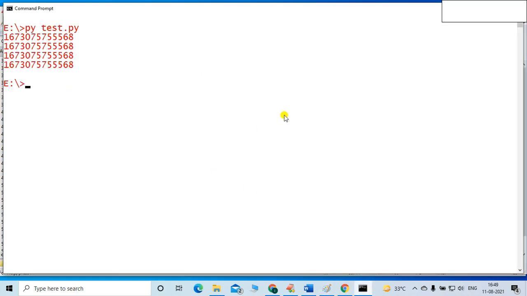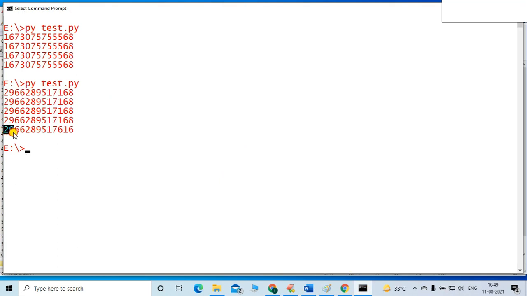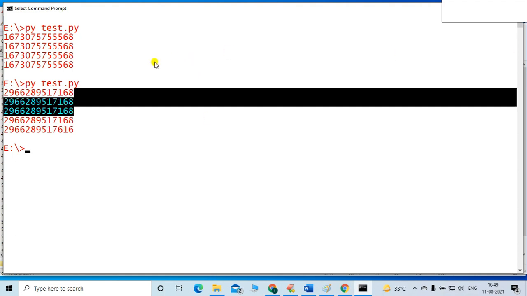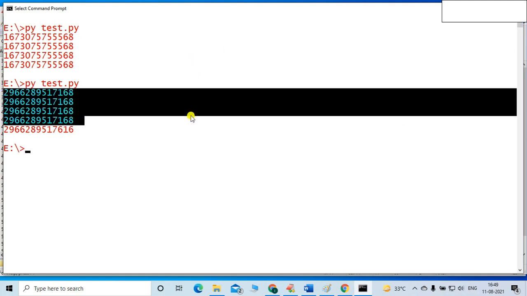You can see, friend, voter 3's ID has changed, but the voters who belong to Chennai have the same ID. That's the concept of reusability.